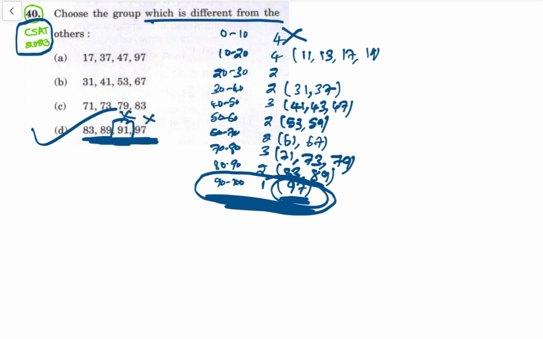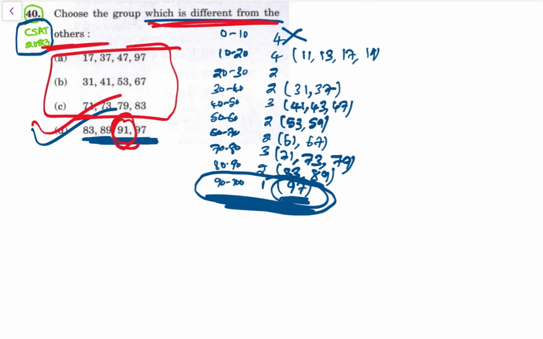हाँ, we know 97 is a prime number, so then we will say भाई 91 is not a prime number. So this is a group which is different from other groups. All are prime numbers, but in this group one number is not a prime number. So 97 can be written as,